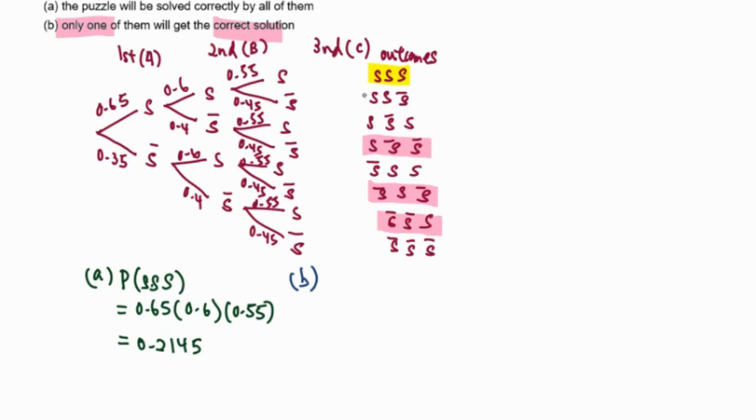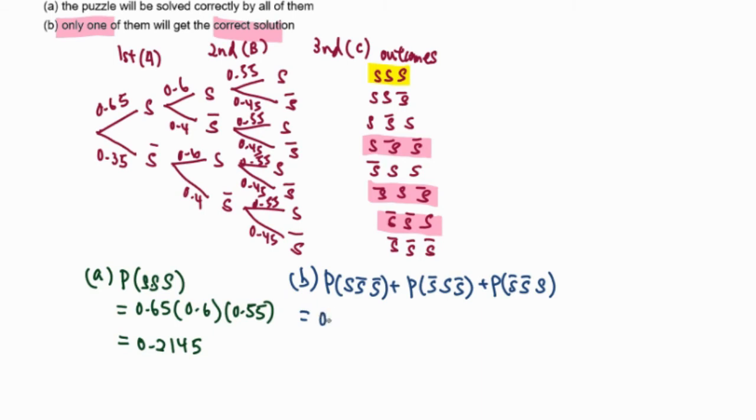We will have 3 cases: S, not S, not S. Another case will be not S, S, not S. And lastly, not S, not S, S. These give only one of them getting the correct solution. So follow the paths of this tree diagram and we can find our probability.